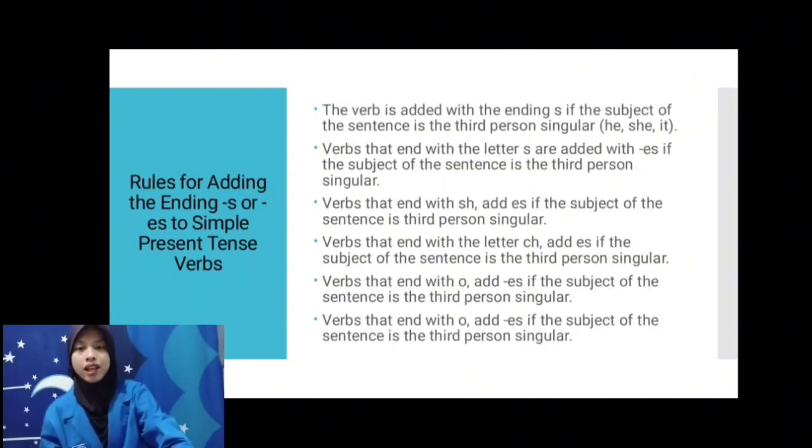Rules for adding the ending s or es to a simple present tense verb. The verb is added with the ending s if the subject of the sentence is the third person singular: he, she, it.